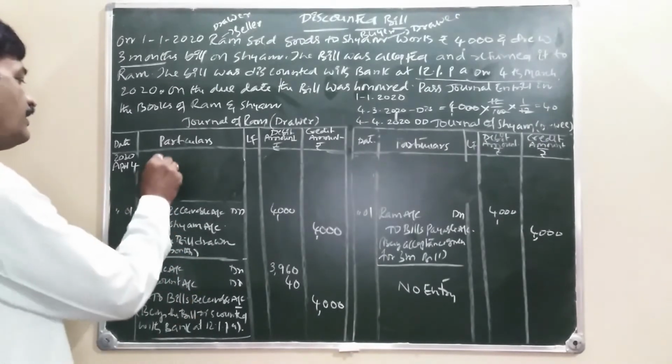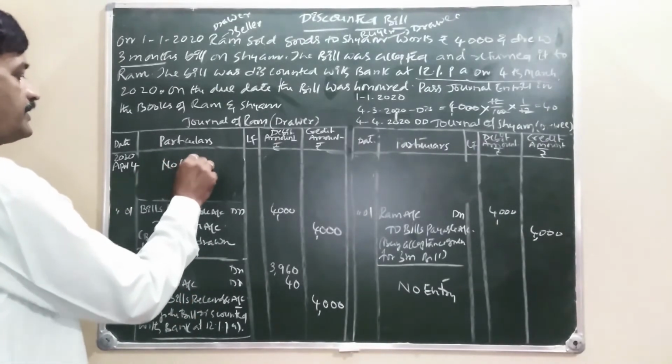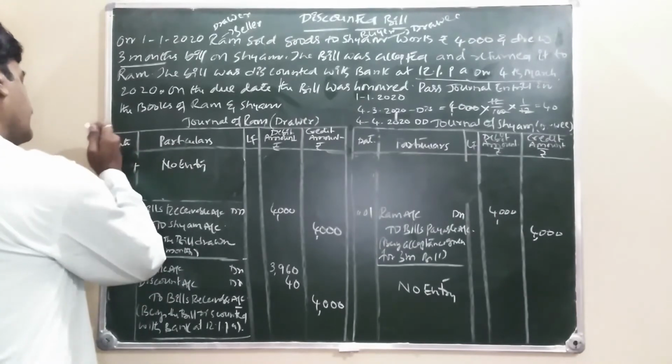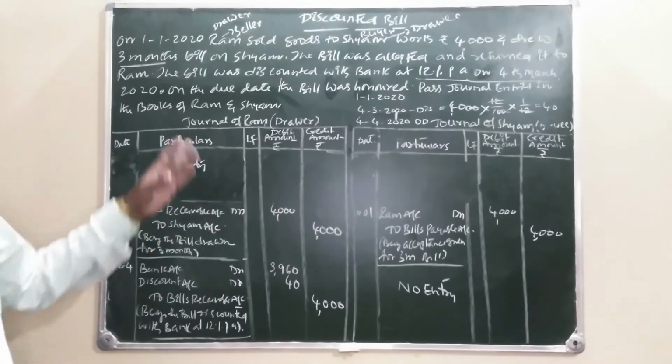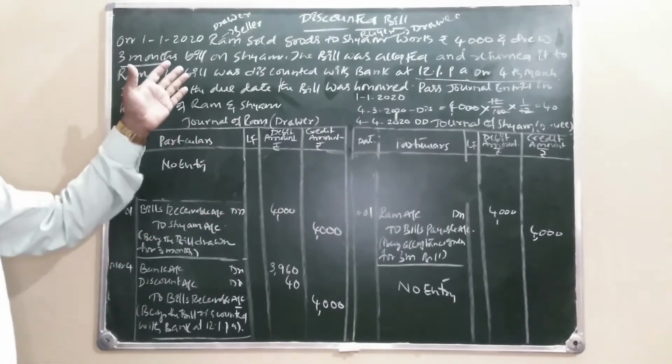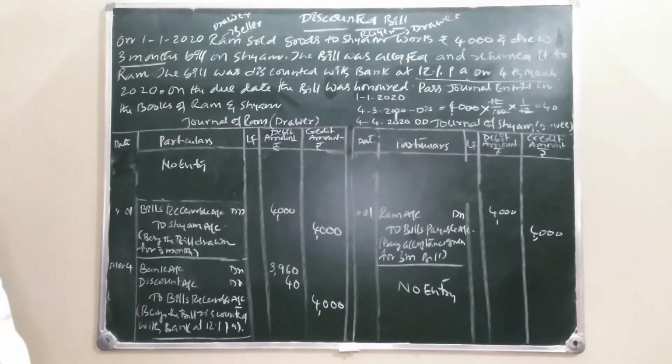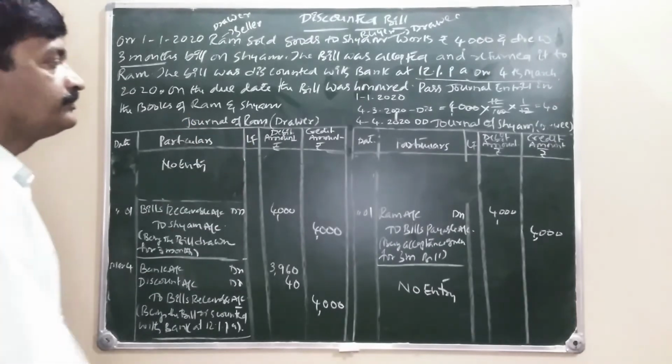No entry will be recorded because he already collected. There is no need to write the date. No entry is recorded because Ram already collected money from banker on the date of discounting the bill.